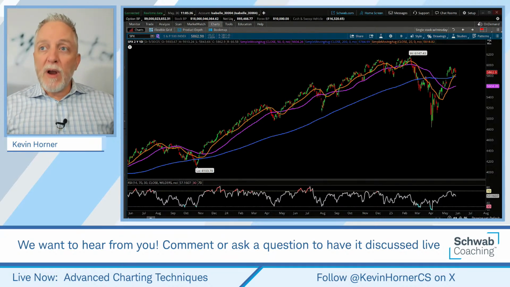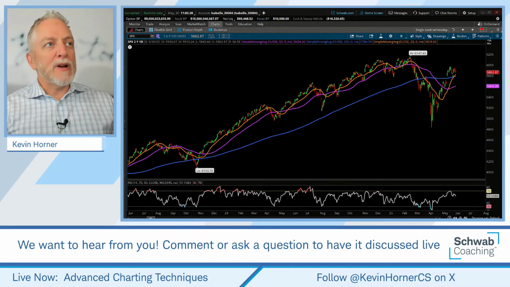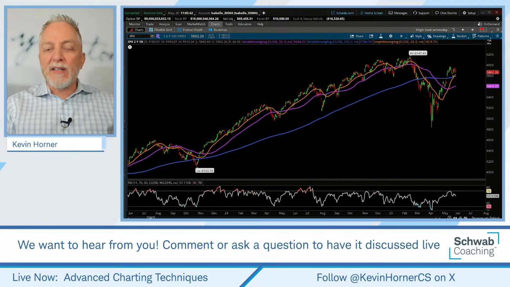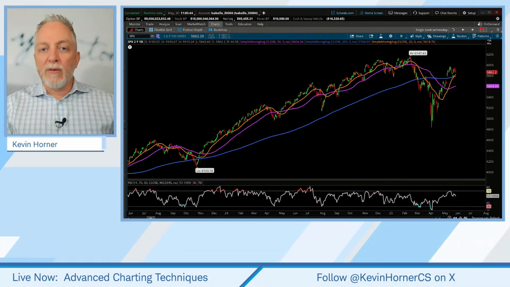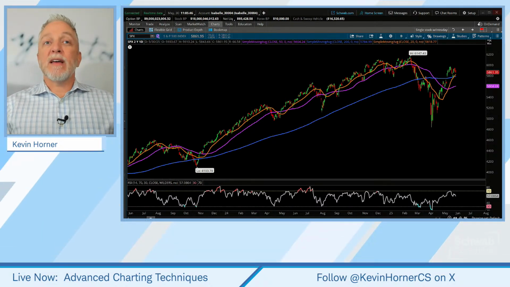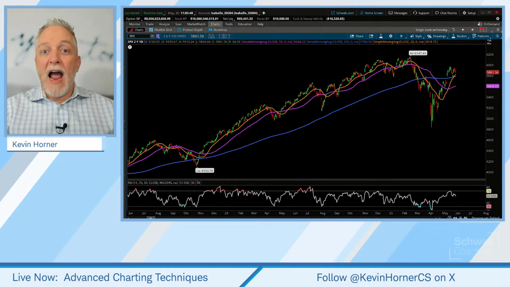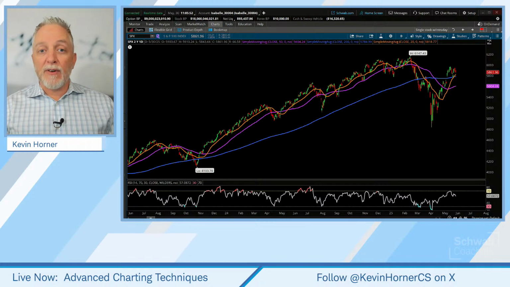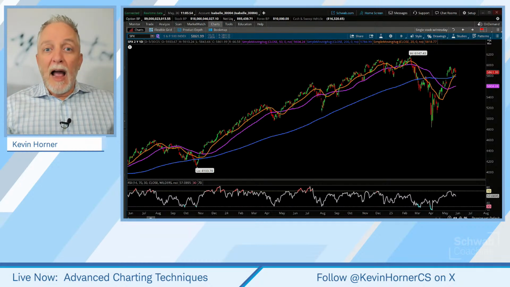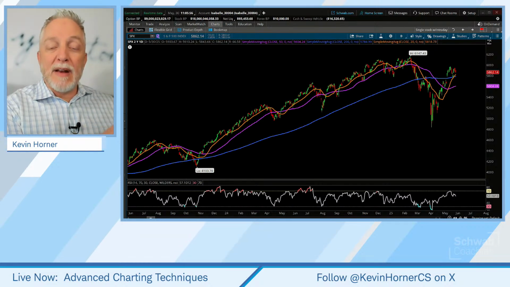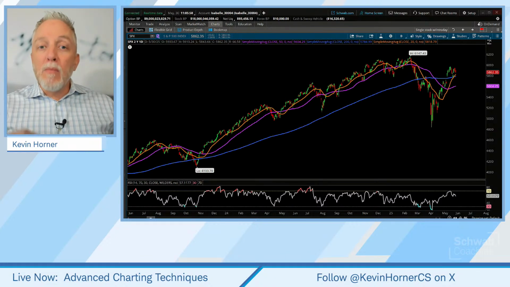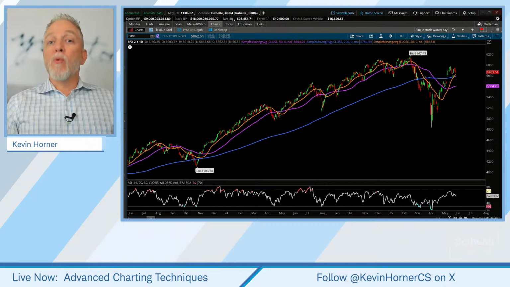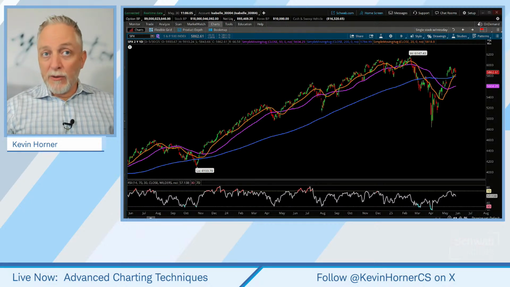The difference between the two is that the exponential moving average places heavier weighting on the most recent portions in the window of time being measured. So instead of the simple moving average, where we just add it all together and divide it by the number of days included in the moving average, the exponential adds more weight to what is happening immediately, what happened in the most recent window. And therefore, you might get more speedy signals, right?